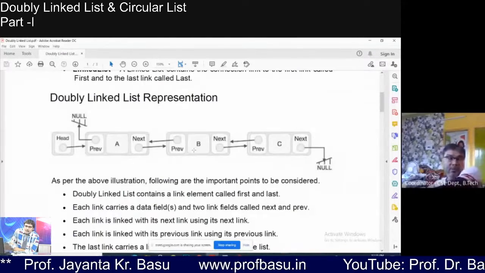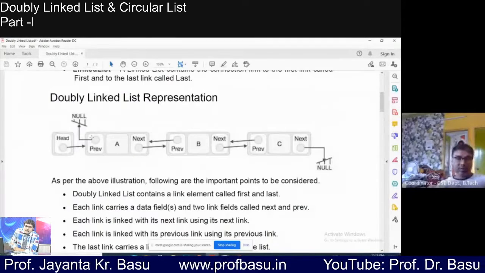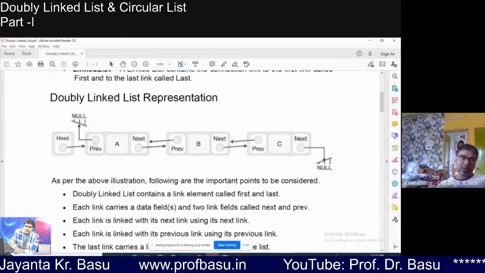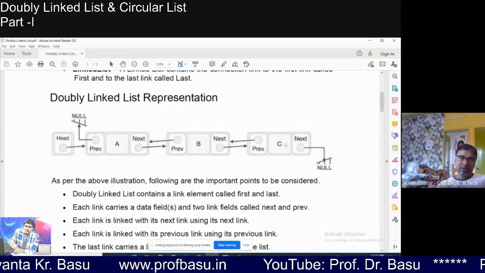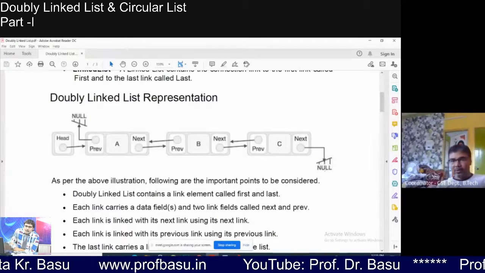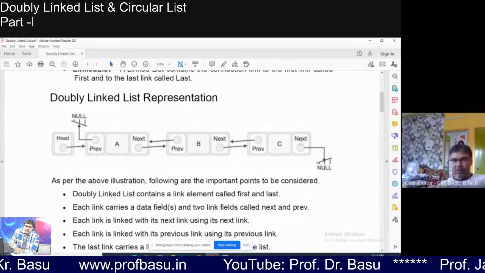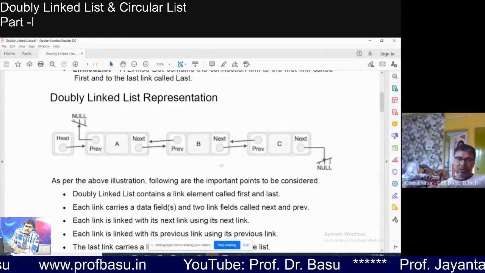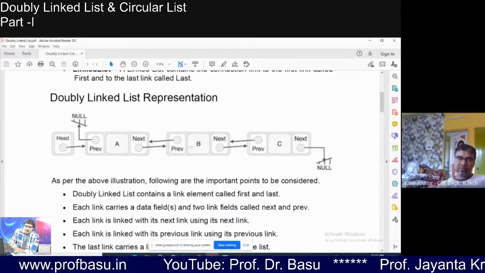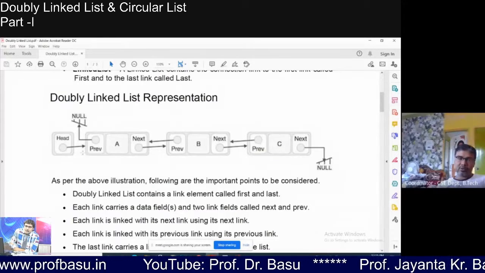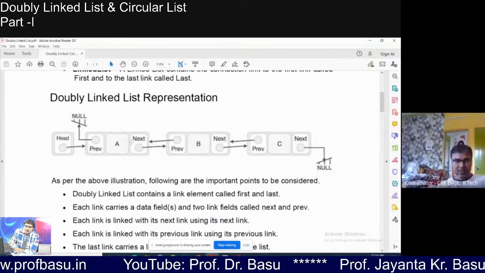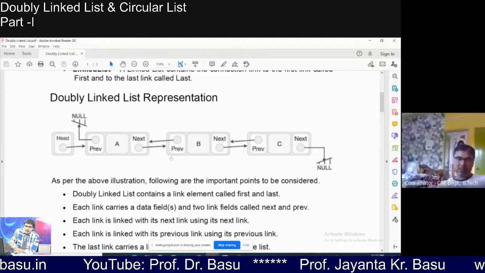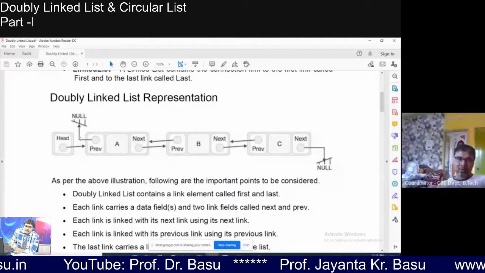So the first node, because there is no node before the first node, that's why it will be null. And there is no node after the last node logically, so it should be null. So for the 100, 200, 300, these base addresses of these three consecutive nodes, the first node will have the next field as 200, because the base address of the second node is 200, and prev will be null.